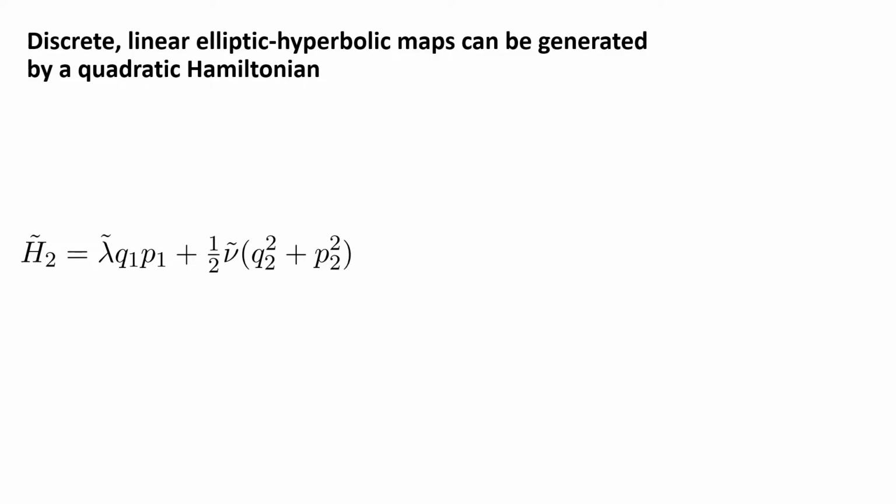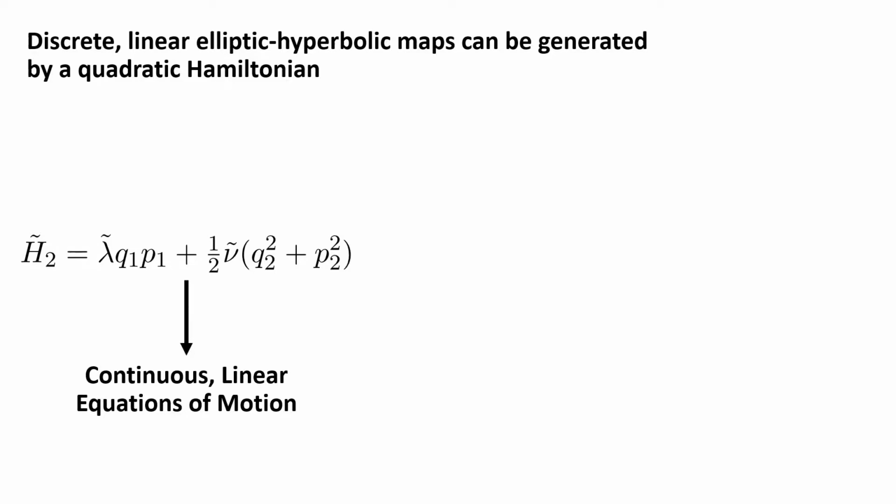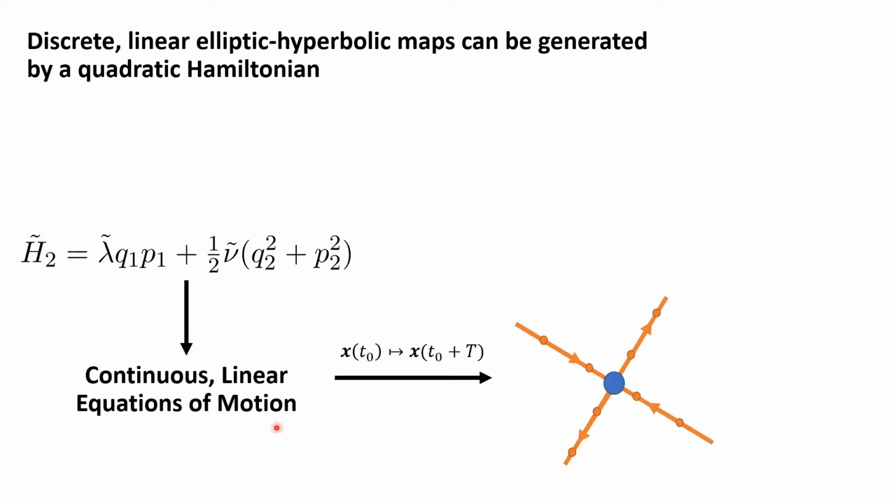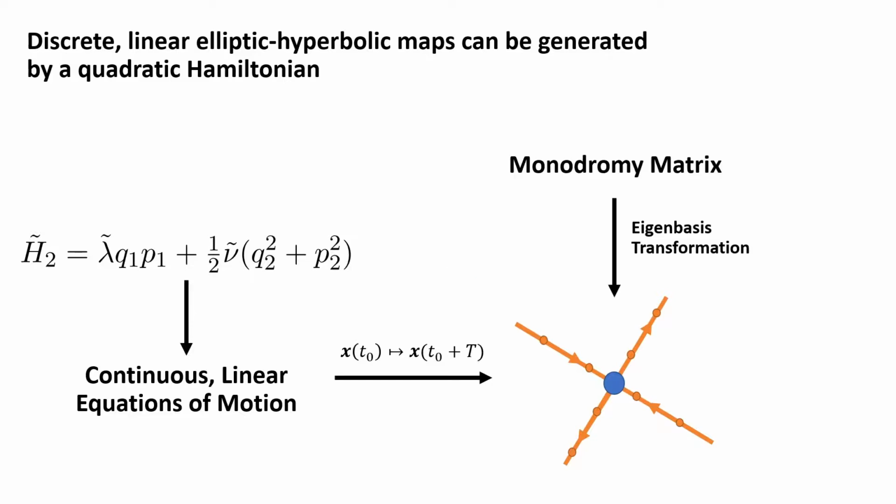If we generate the continuous equations of motion of the Hamiltonian, and then obtain the one-period flow map, the Hamiltonian is defined in such a way that it yields a flow map identical to the elliptic-hyperbolic point map transformed into its eigenbasis.